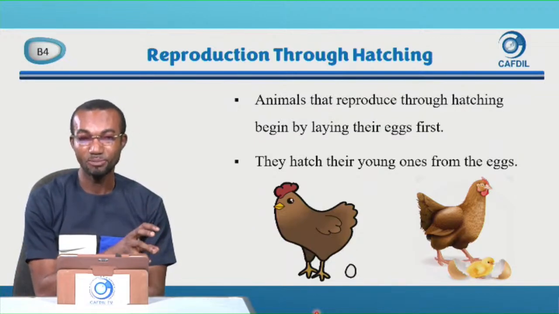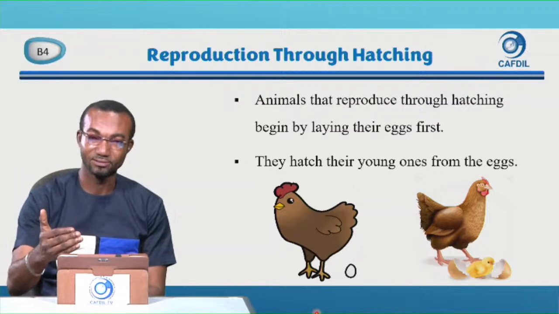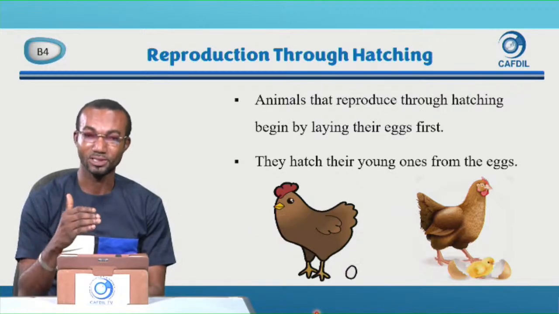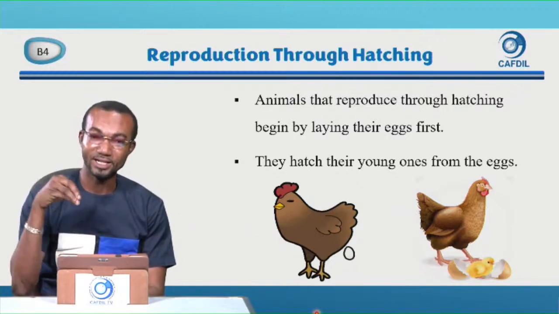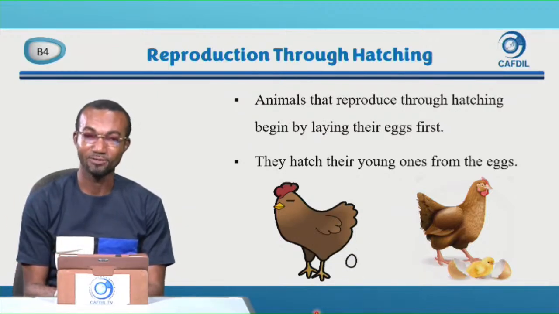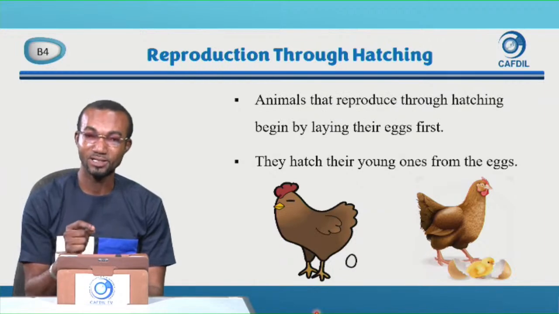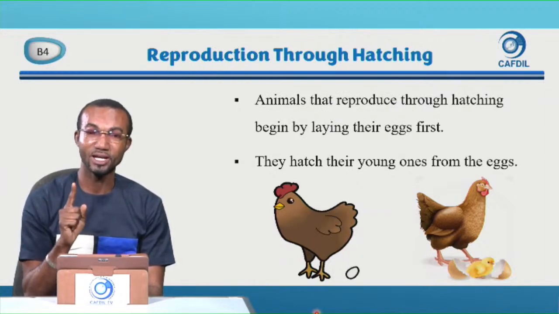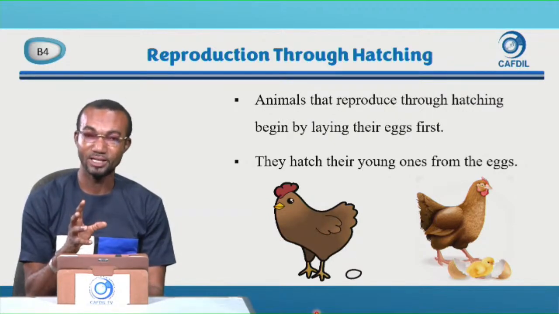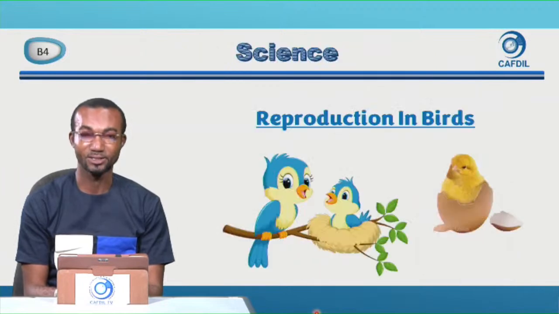In reproduction by giving birth, the first process, they get pregnant first, and the babies will be in their womb and mature before coming out. And when it comes to hatching, they lay the eggs first, and then after the egg is laid, hatching takes place after providing some warmth to the eggs. So remember that animals that reproduce through hatching begin by laying eggs first. Without the egg, where would the young one come from? So they begin by laying the egg first, and then after that they produce the young ones from the eggs.